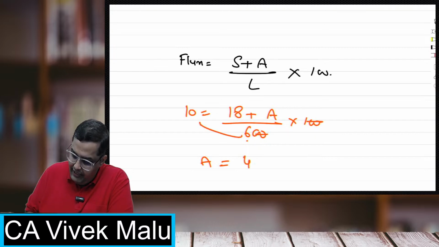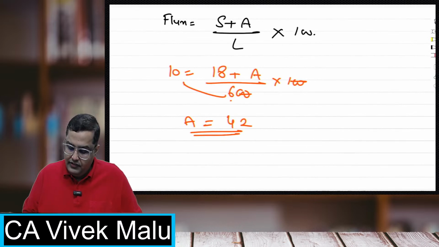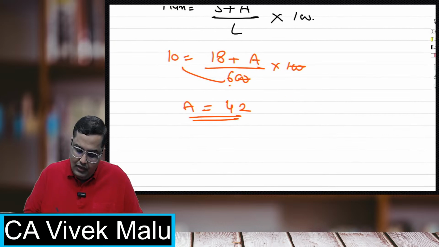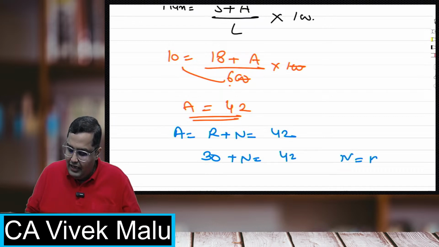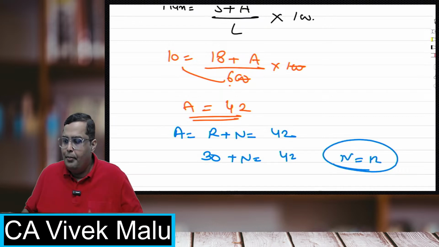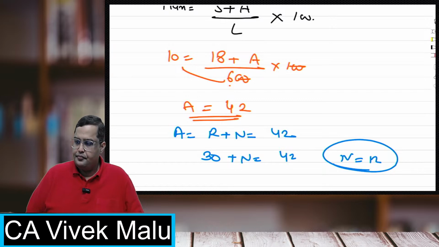So 0 0 cut, 6 will go over there. 60 minus 18, so accessions are 42. Six into 10 is 60, minus 18 gives 42. Now since accessions are 42, accessions means replacements plus new joinings, which are 42. In the question, replacements are given as 30. So how many are new joinings? New joinings are 12. They have not asked you for it, but we have calculated the new joinings anyway, just to show you: 12.